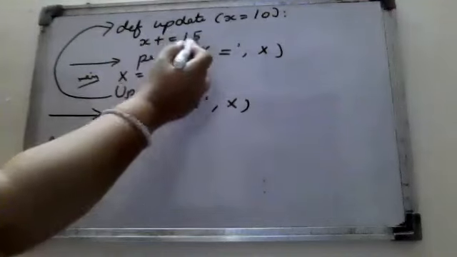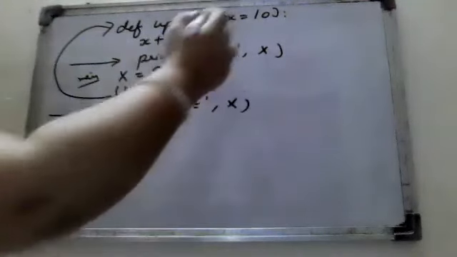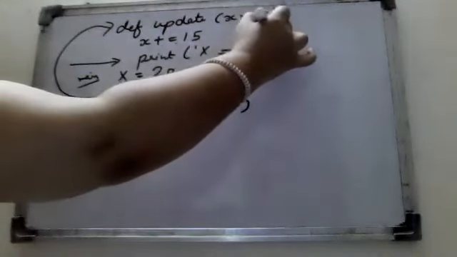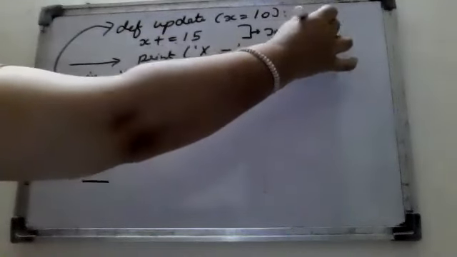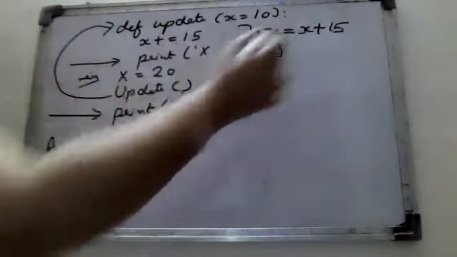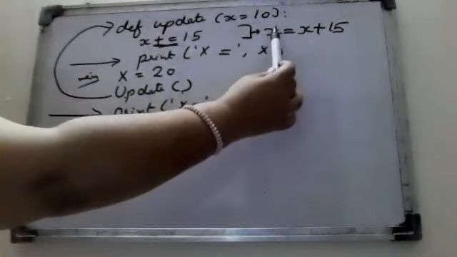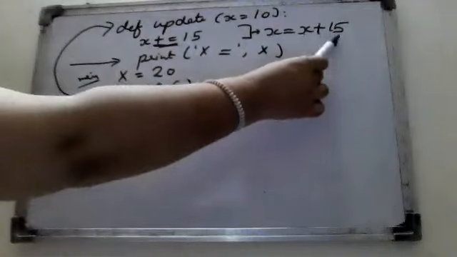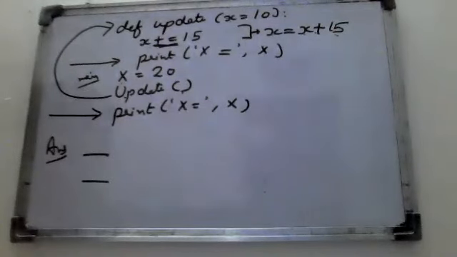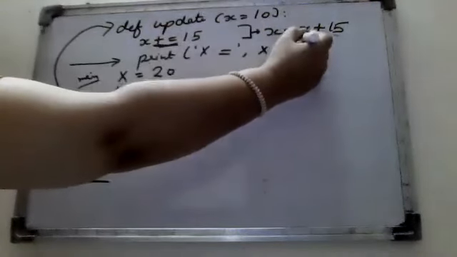X plus is equal to 15. What do you mean by this? This statement means that X is equal to X plus 15. When the two operators come together, it means the previous operand will be added to the other one. So X is equal to X plus 15. X is 10 here plus 15.